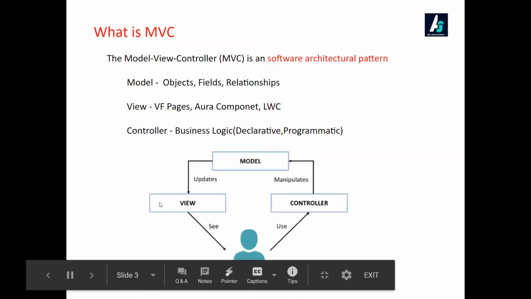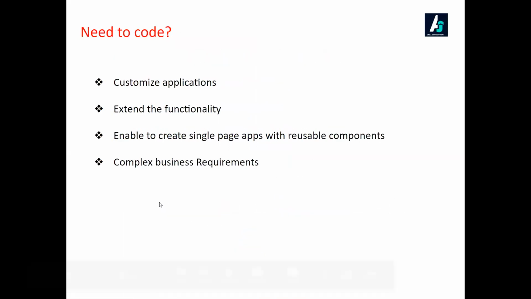Okay, why do we need to code? The reason we need to code is that sometimes you need to customize your application, or you may need to extend the functionality, which may not be possible with a process builder or a workflow or flow. So at that point of time you may need to go for Apex code.